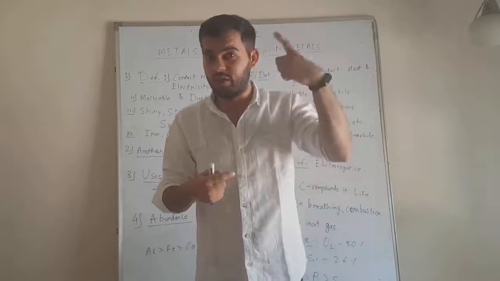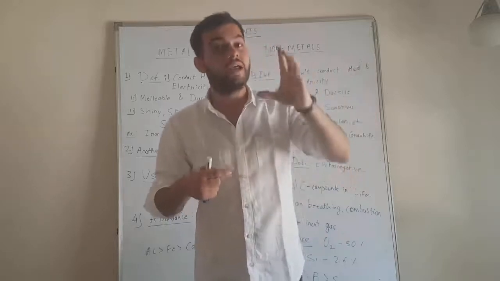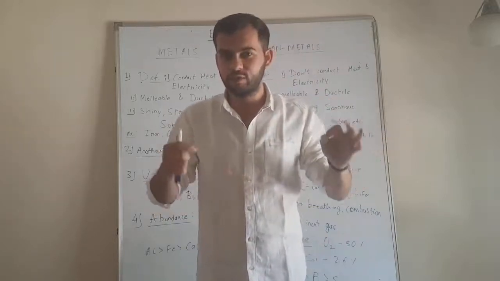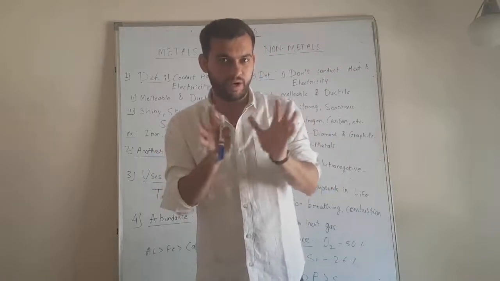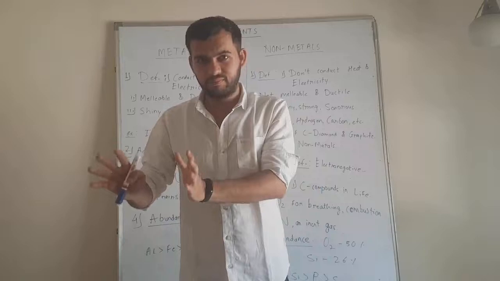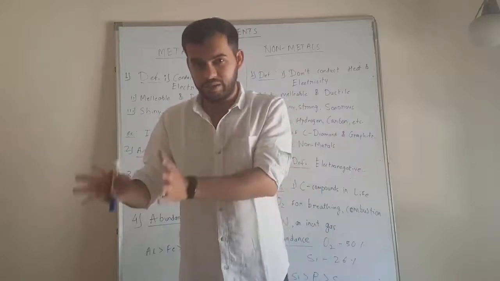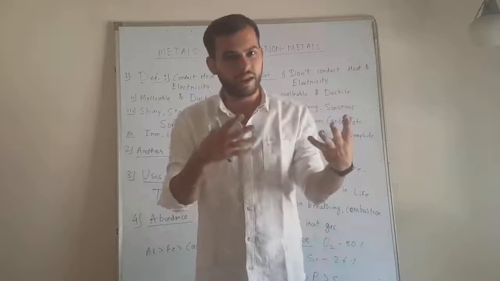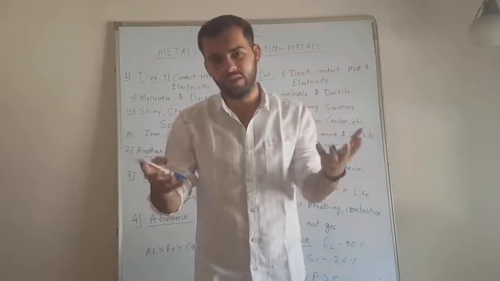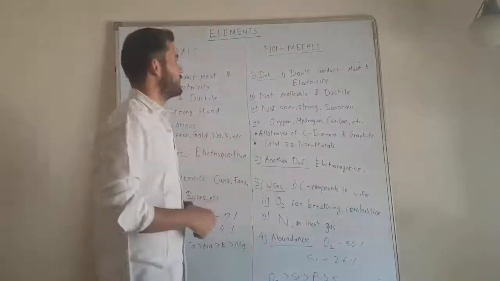So categorization of the commodities, that is, categorization of the shops, makes it easy for us to find things which are different to each other, and to find things which are similar to each other. The same logic applies here. All the elements which have properties similar to each other are kept in the same category, and all the elements which have properties different to each other are kept in different categories. In total there are two categories: metals and non-metals.